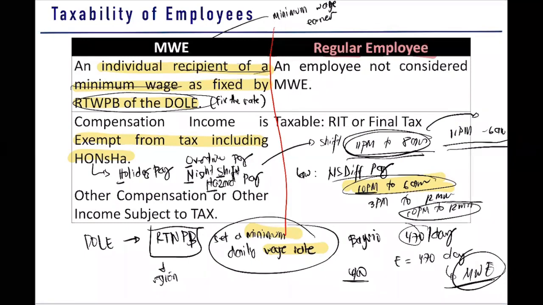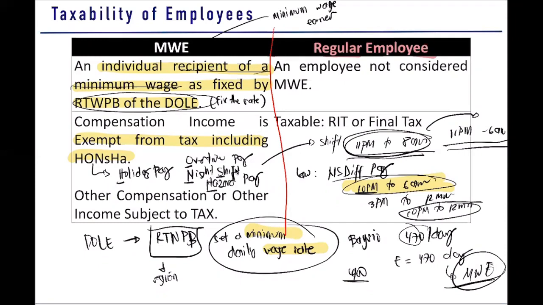Nurses are exposed or possibly exposed to different diseases, especially COVID nowadays. In view of that hazard in the work, they are given a hazard pay because of the risk that they might get any disease because of their work.